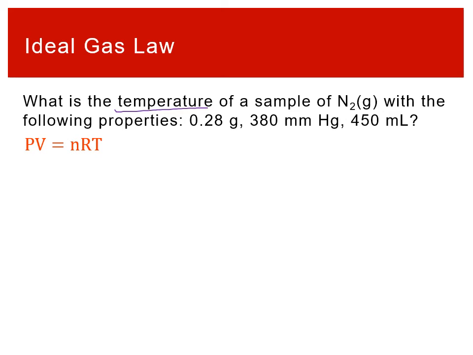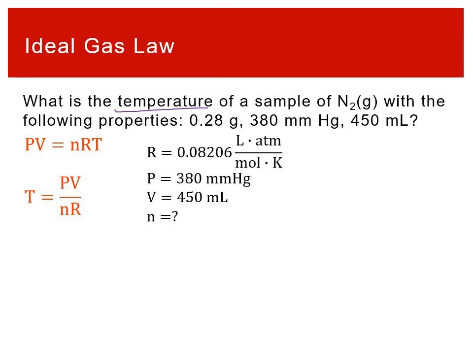All of those things are different aspects of a single state of gas. And so we're going to want to use the ideal gas law here. We want to solve for temperature, so we can rearrange it: T equals PV over NR. When we look at the variables, R we're still given, so that's good to go: 0.08206 liter atmosphere per mole Kelvin. But pressure is given as 380 millimeters of mercury. That's an issue because millimeters of mercury is not the same as atmospheres, so we're going to have to deal with that.